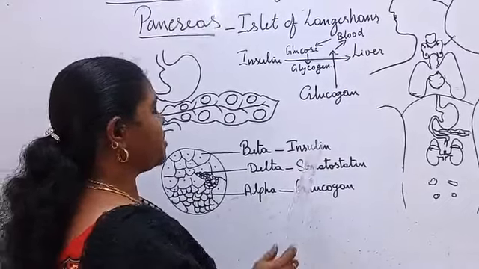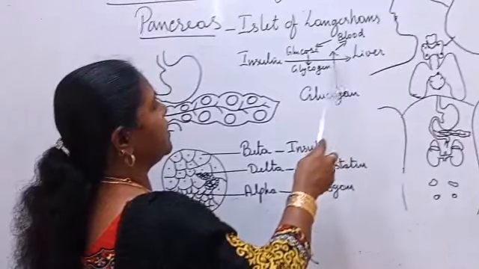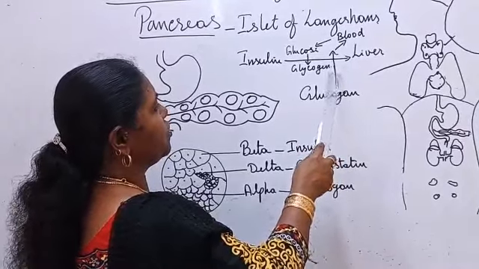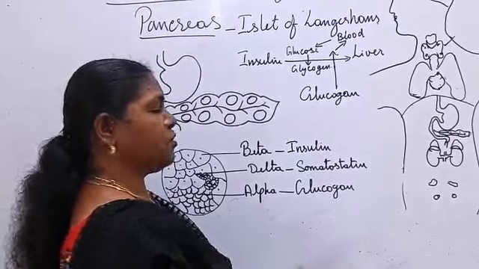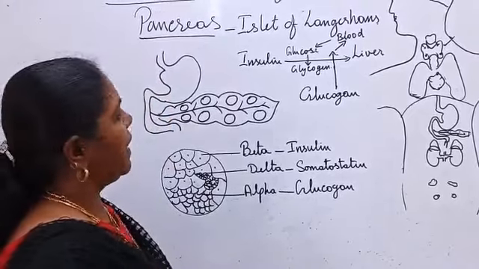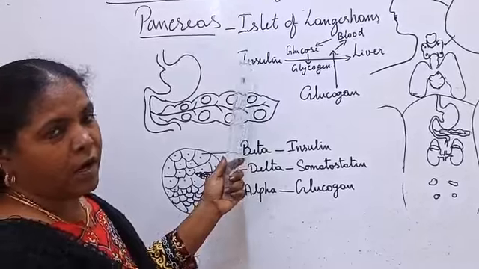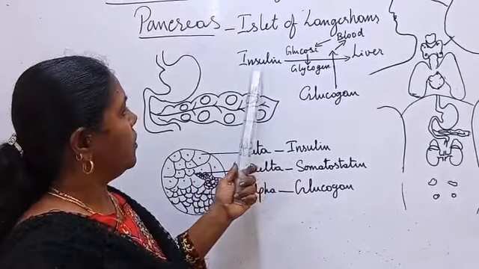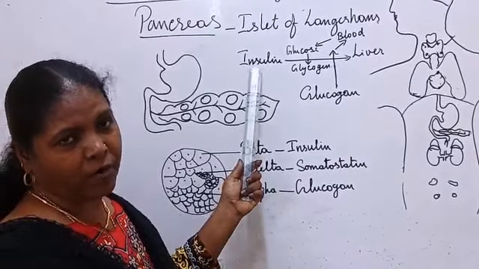Alpha cells secrete glucagon, which induces the cells to take the glycogen, convert it into glucose, and send it to the bloodstream. Delta cells secrete somatostatin, which inhibits the secretion of insulin and glucagon. Less secretion of insulin leads to hyperglycemia, and more secretion of insulin leads to insulin shock or hypoglycemia.